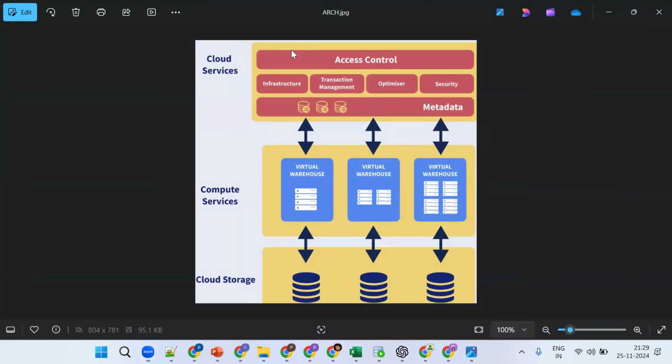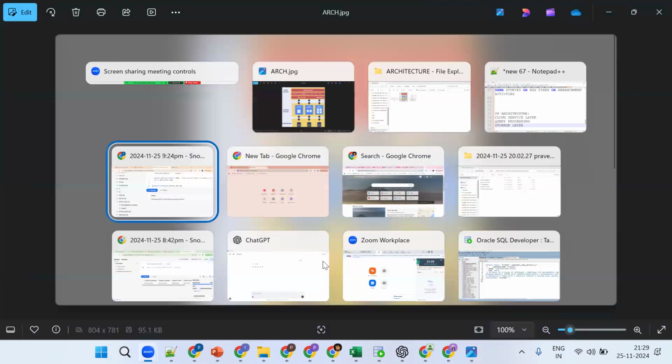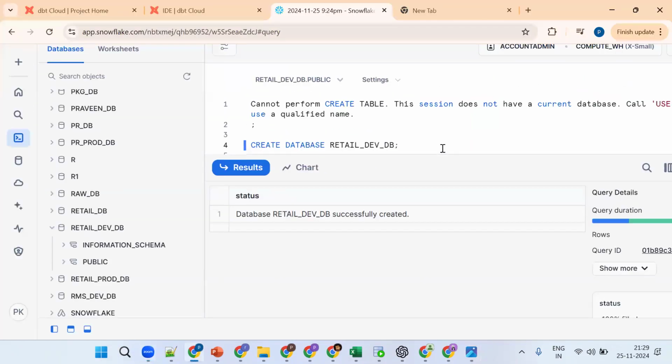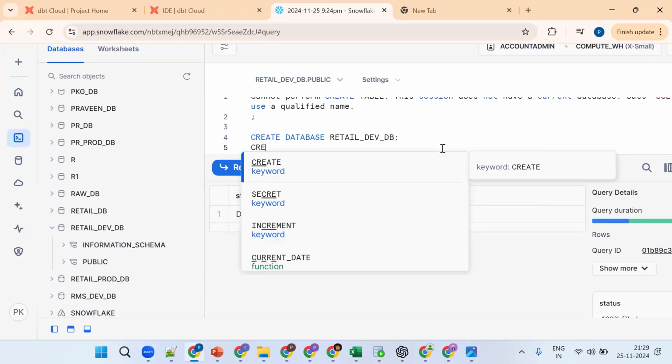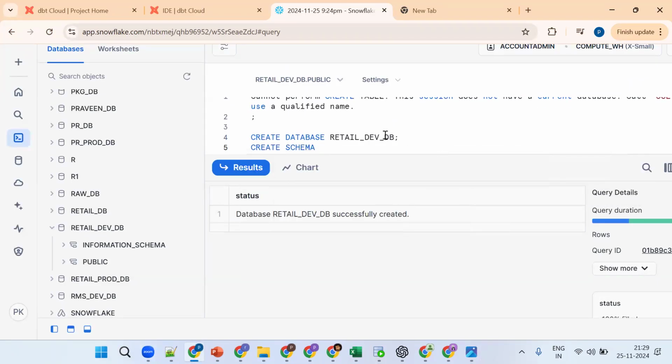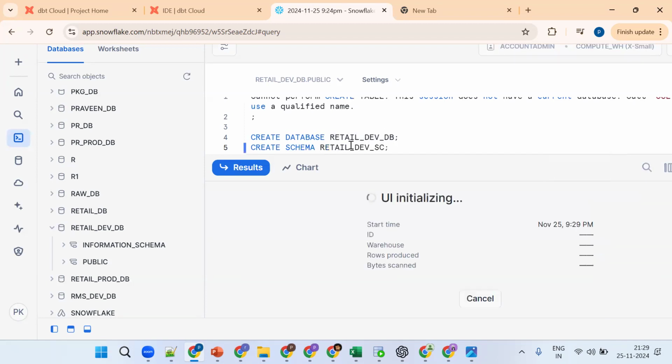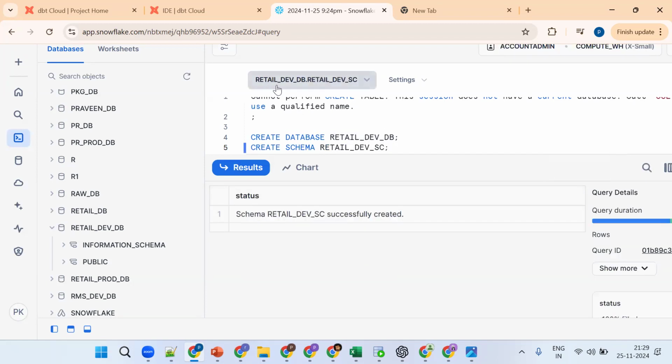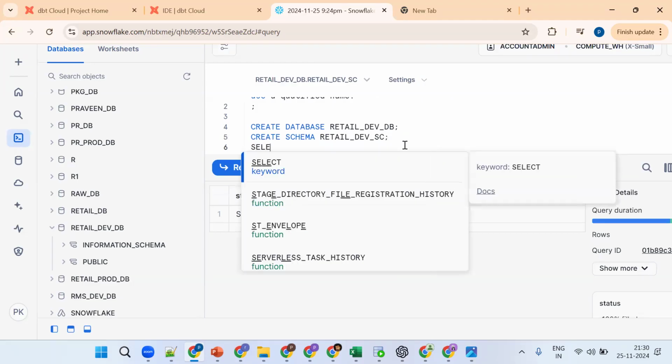Now, this is an important thing. I'm trying to create a database, and create one schema. So create schema retail dev. So tell me, by using a query, I want to find what my database name is and what my schema name is. Select current database, current schema.